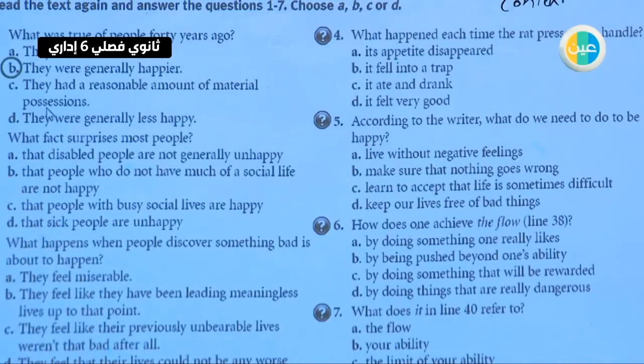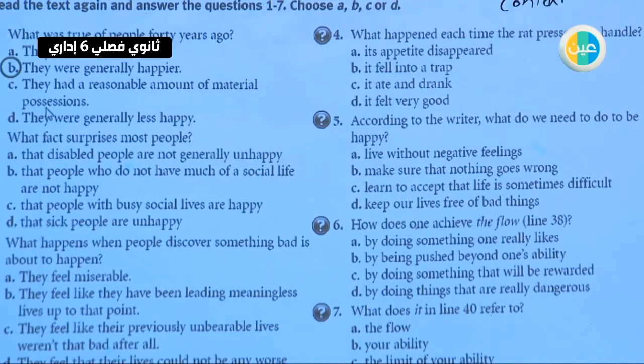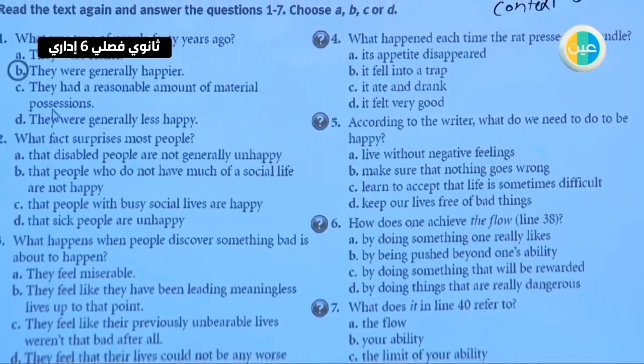Perfect. So now number 2, what fact surprises most people? So the options: A, that disabled people are not generally unhappy; B, that people who do not have much of a social life are not happy; C, that people with busy social lives are happy; D, that sick people are unhappy.